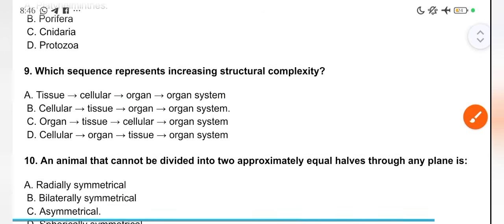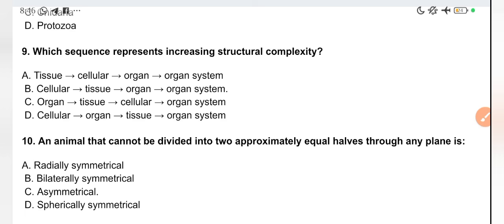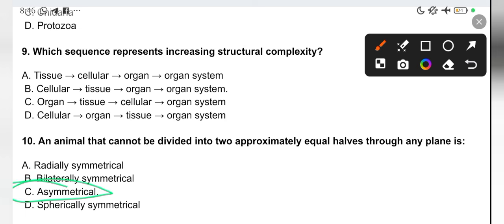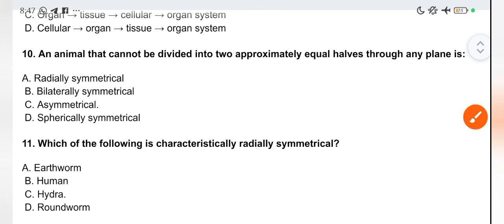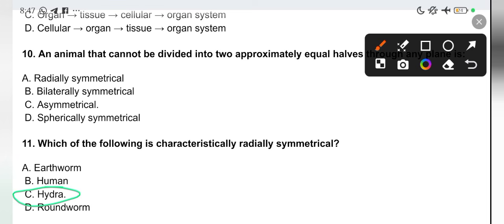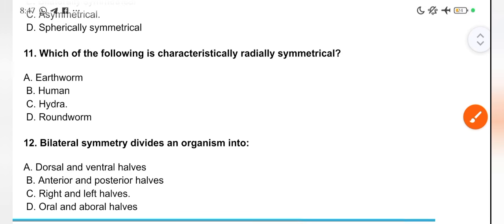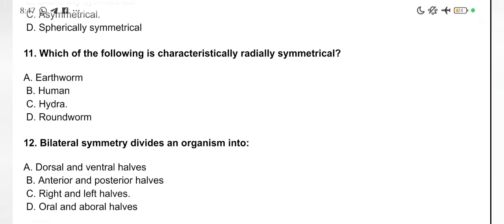All right. Question 9. An animal that cannot be divided into two approximately equal halves through any plane is known as asymmetrical. They don't have symmetry, so they are regarded as asymmetrical. Okay, so which of the following is characteristically radially symmetrical? All right, radially symmetrical. In fact, when you hear radially symmetrical, the only thing that should come to your mind is the hydra. It's a very, very common question. Hydra, they are radially symmetrical. All right, so question 12. Bilateral symmetry divides an organism into right and left halves.